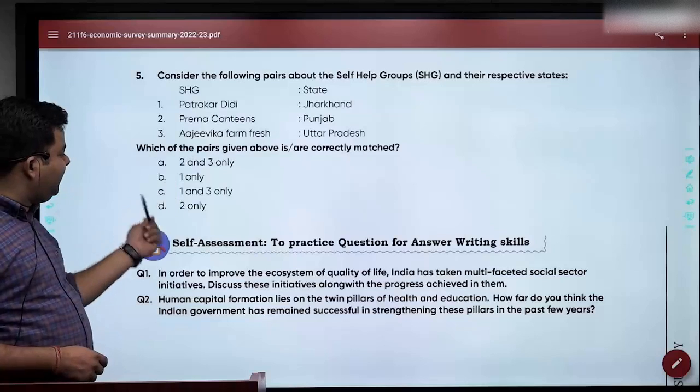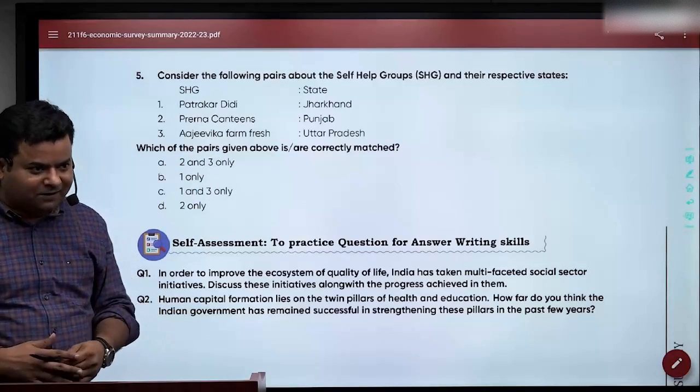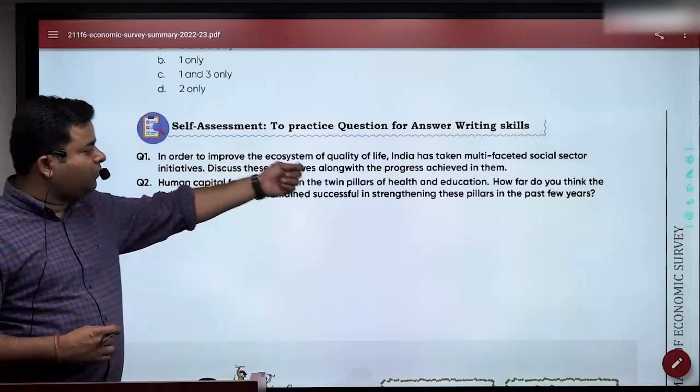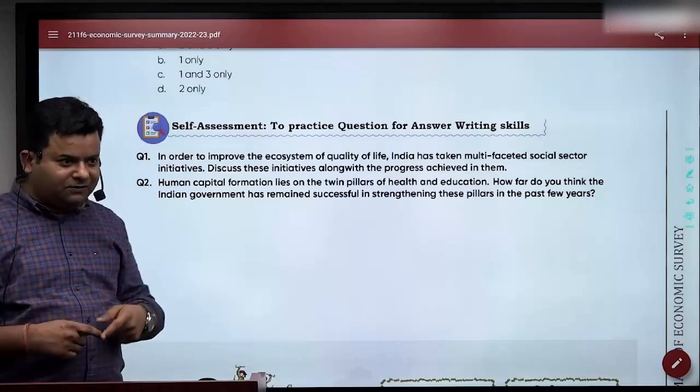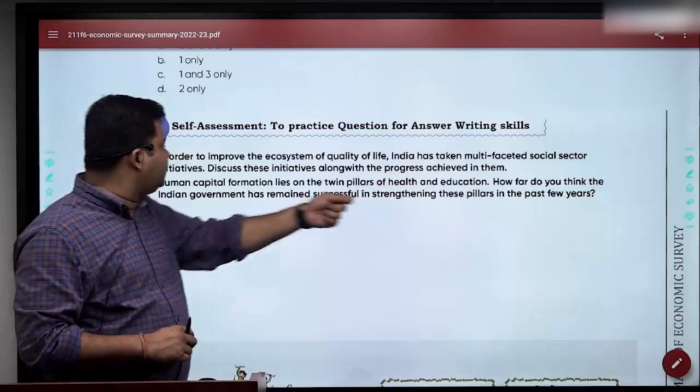Again, the same point: if you were sure of one, it would still work out, and your chances would improve by at least 50%. So that's how we got this idea, and then we got a mains question: in order to improve the ecosystem of quality of life. Remember that entire picture? In order to improve the ecosystem of quality of life, India has taken multifaceted social sector initiatives.